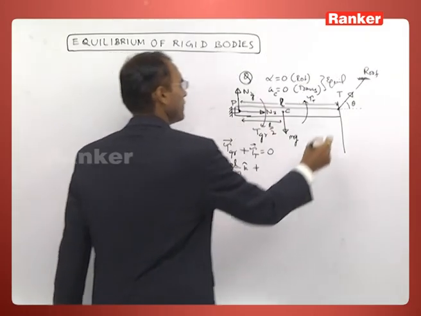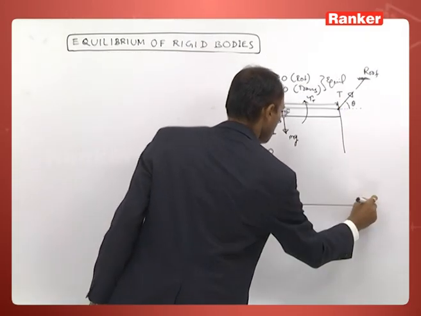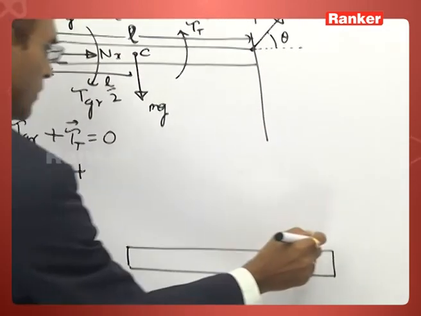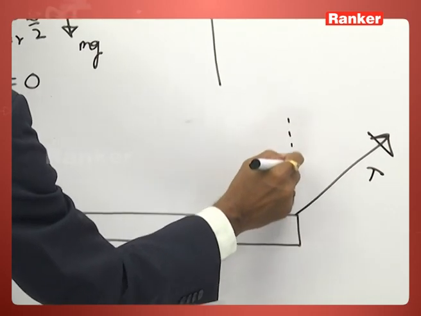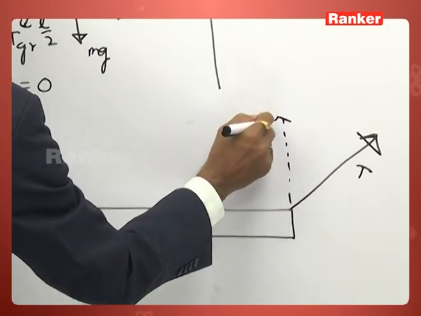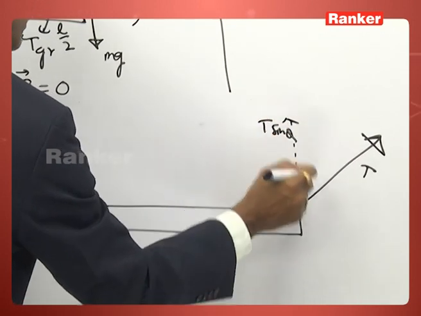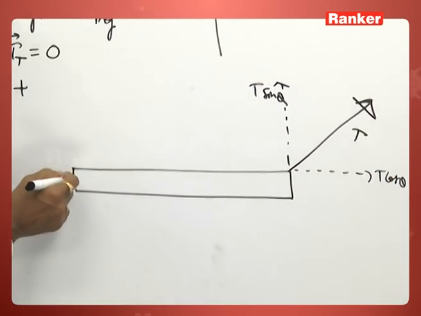plus the torque produced by the tension. Either you can split the tension into components, this is T sin theta, this is T cos theta, this is the point.